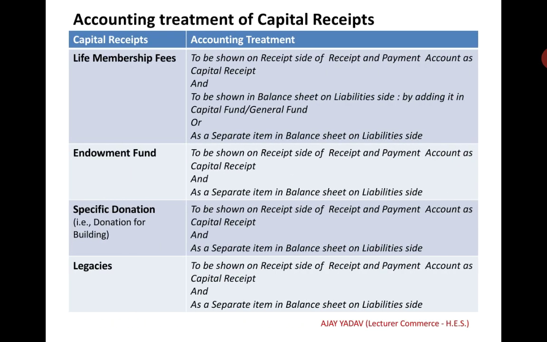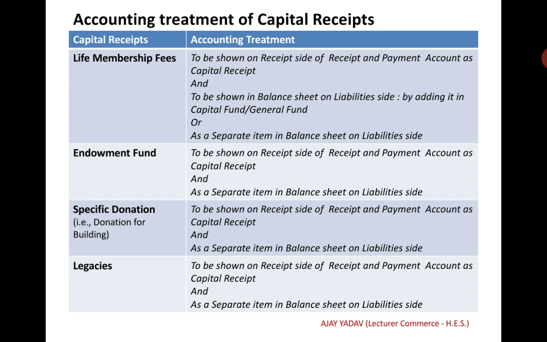These are the accounting treatments for capital receipts. First, life membership fees. It is to be shown on the receipt side of the receipt and payment account as a capital receipt, and to be shown in the balance sheet on the liability side by adding it to the capital fund or as a separate item in the balance sheet on the liability side.